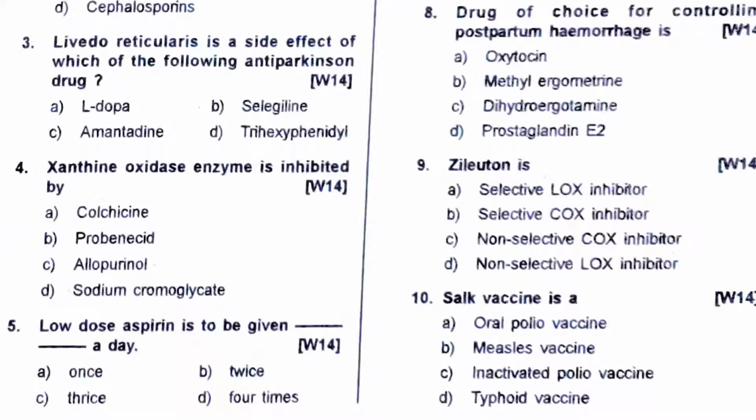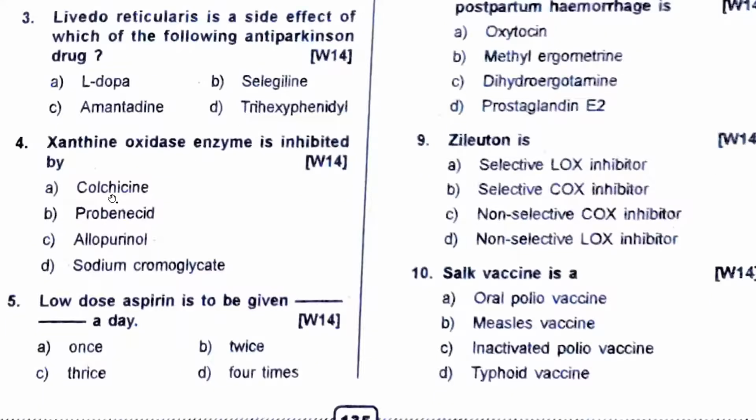Low dose aspirin is to be given only once daily at night. Xanthine oxidase is inhibited by allopurinol. Colchicine is urinary excretion of uric acid. Allopurinol is a xanthine oxidase inhibitor. So it will not promote uric acid formation.